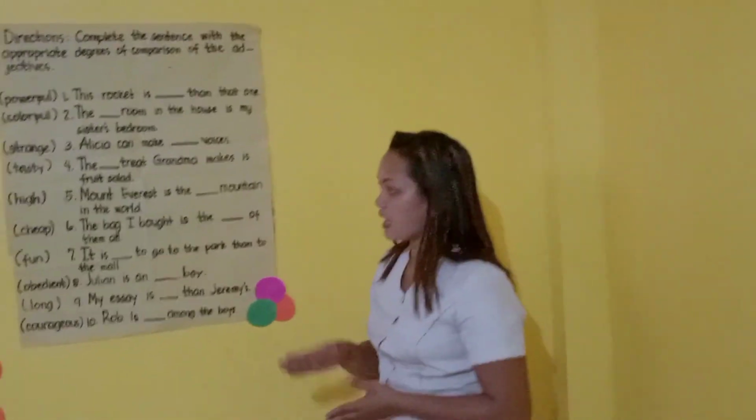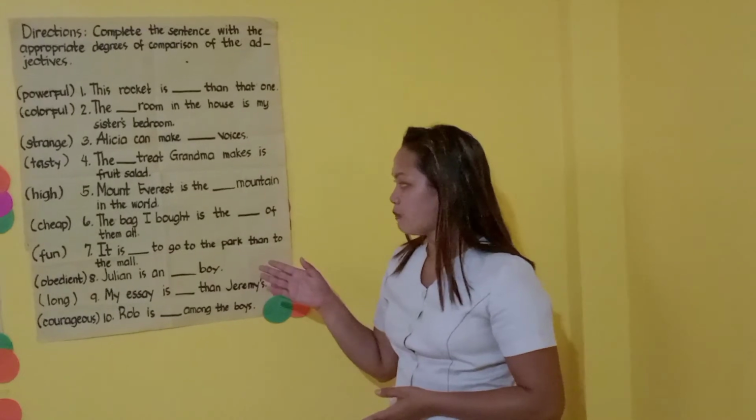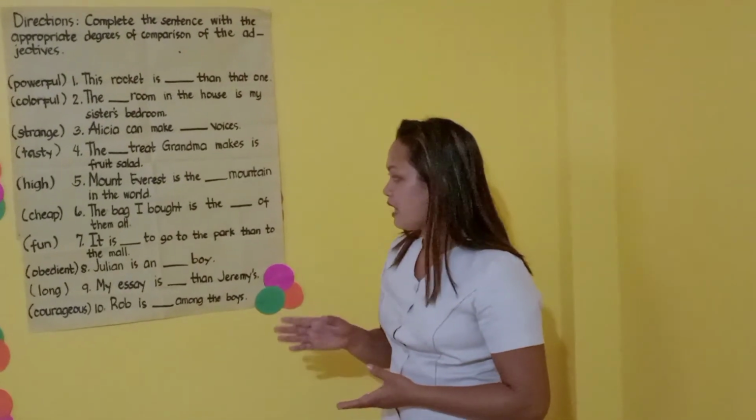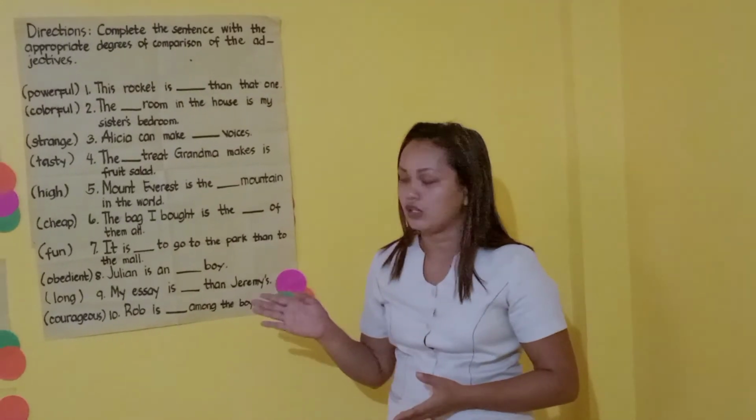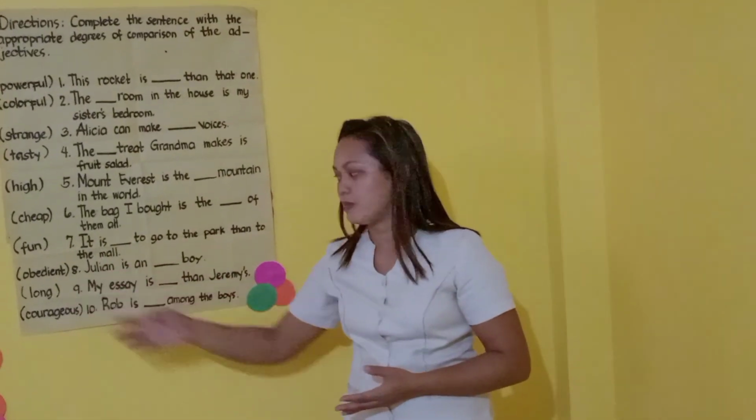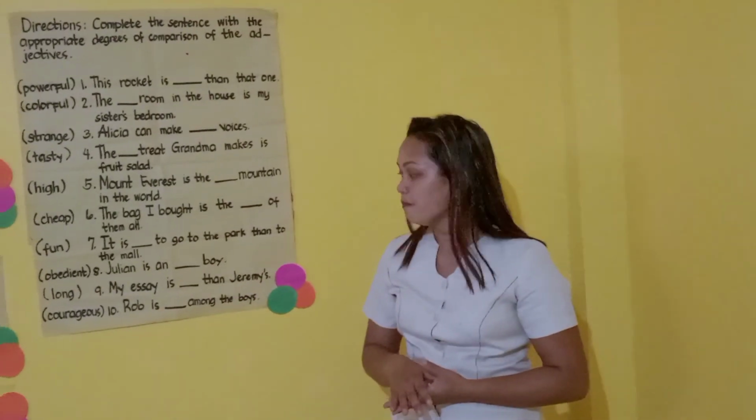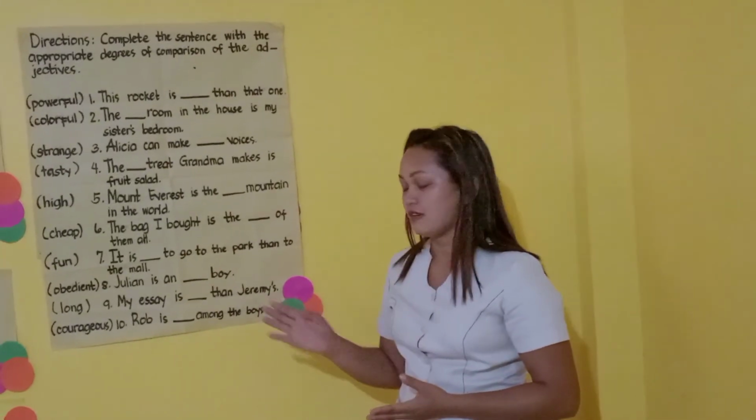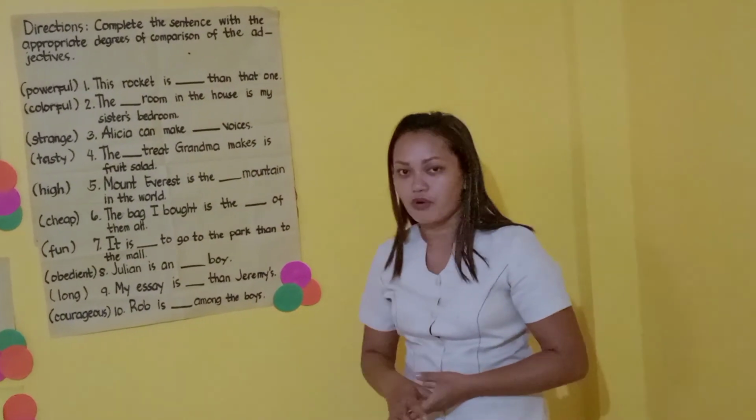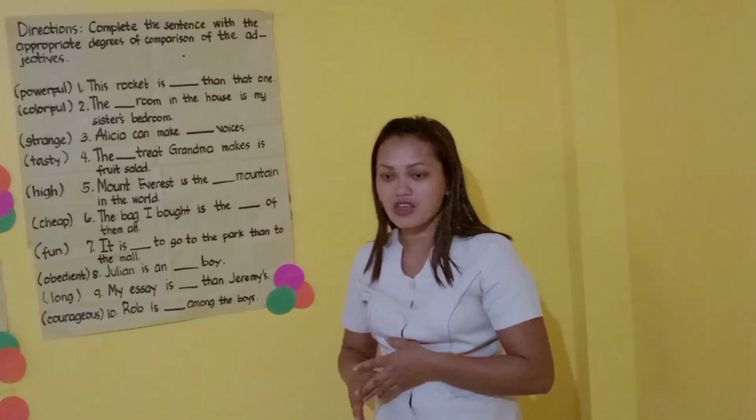Number 6, we have cheap. The bag I bought is the blank of the mall. Number 7 is fun. It is blank to go to the park than to the mall. And number 8, Julian is a blank boy, where the adjective is obedient. And number 9, we might say, is blank than journeys. And number 10, we have courageous. Rob is blank among the walks. So answer that one only in 3 minutes.